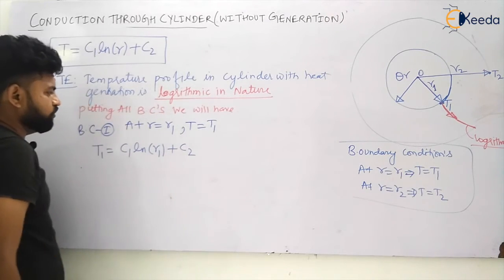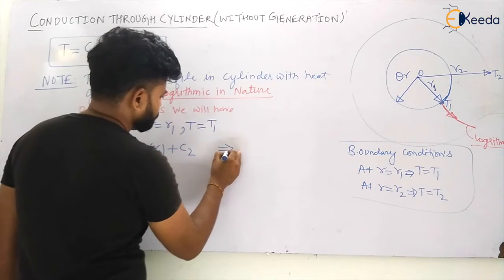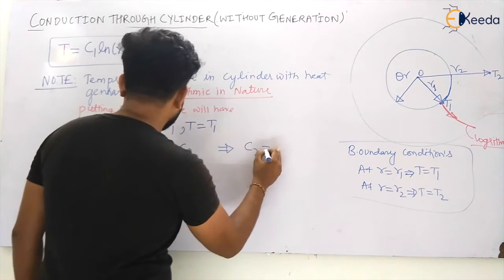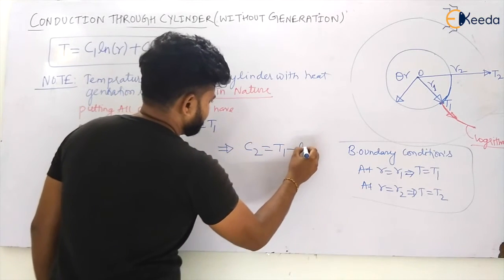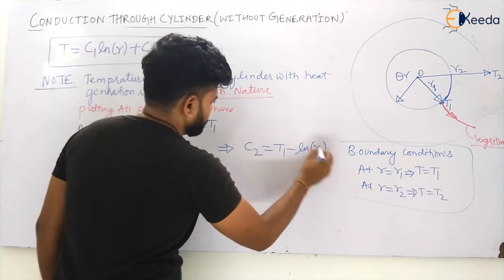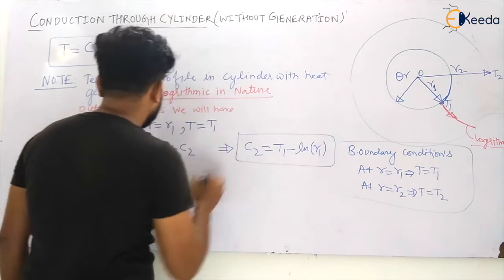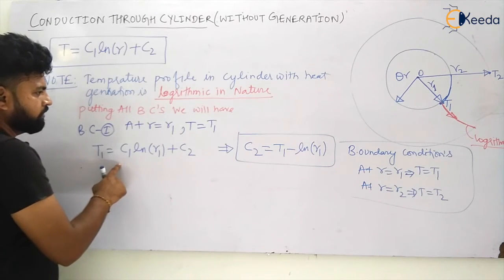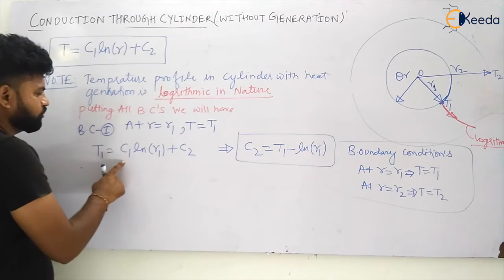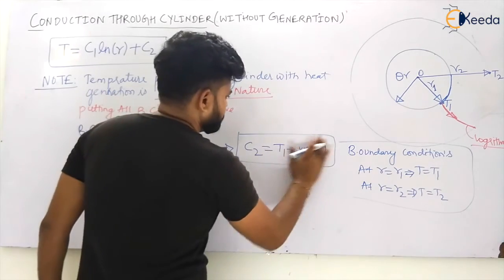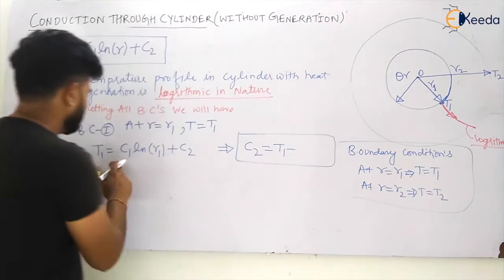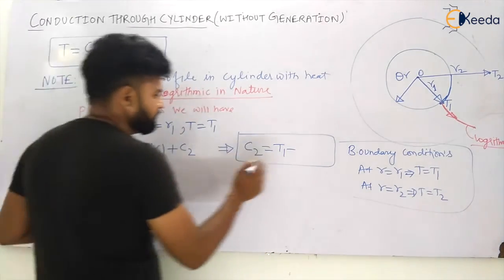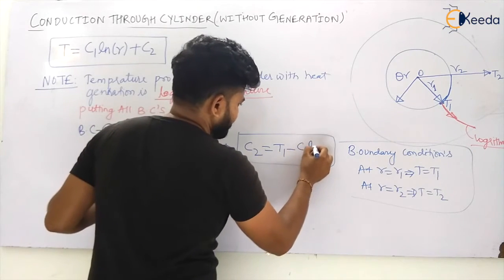So can I have the value of C2? Yes. C2 will be equal to T1 minus C1 ln R1.